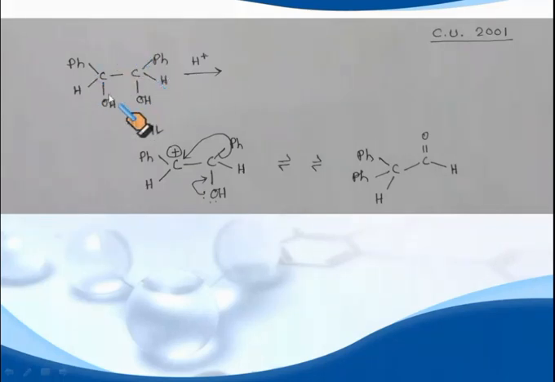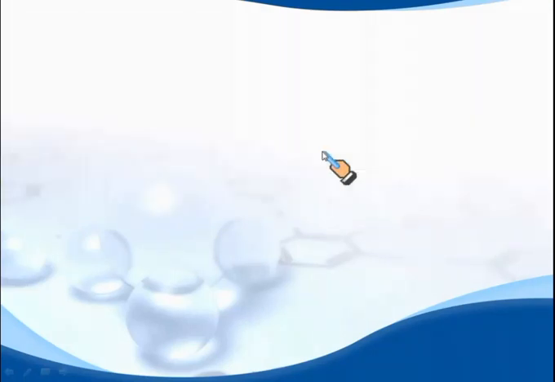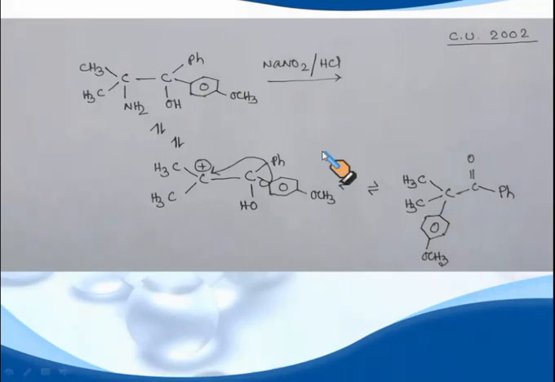When this is treated with acid, what happens? Here the phenyl group migrates because the migratory aptitude of the phenyl group is higher than hydride, and consequently forms this carbonyl compound. When this aminohydrin is treated with NaNO2 HCl, what happens?